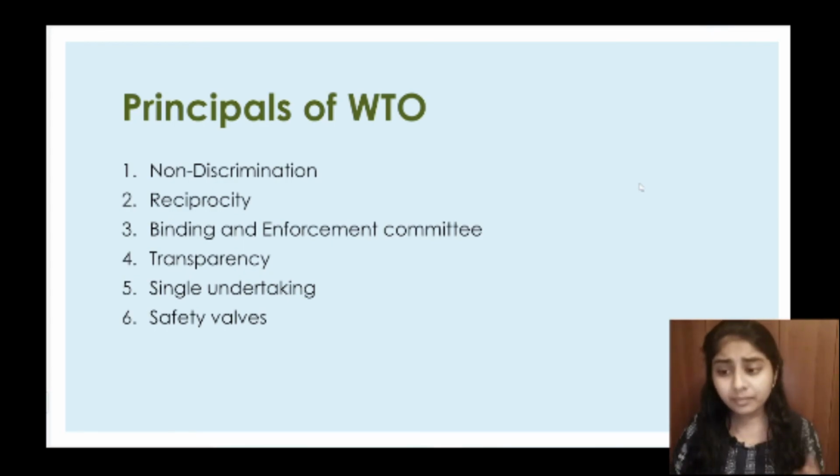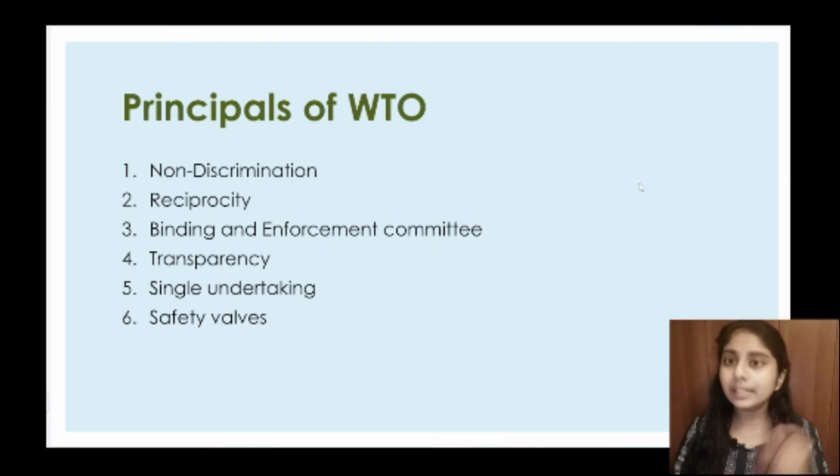Then comes safety valves. Sometimes countries are allowed to impose some restrictions on goods and services. That is known as safety valves. So these are the major principles of WTO.